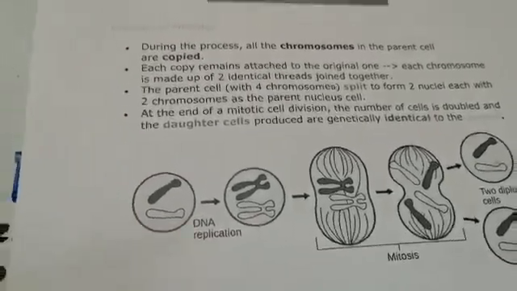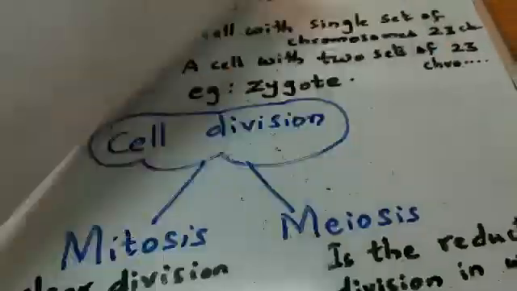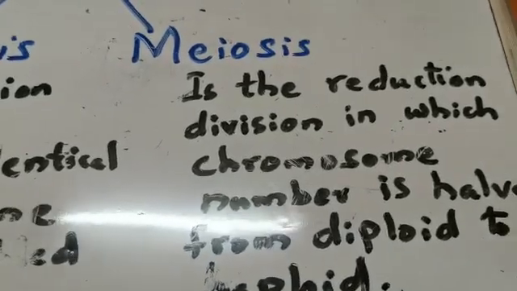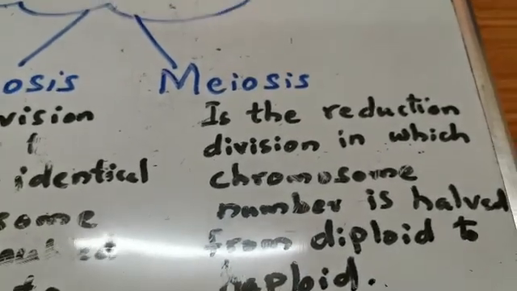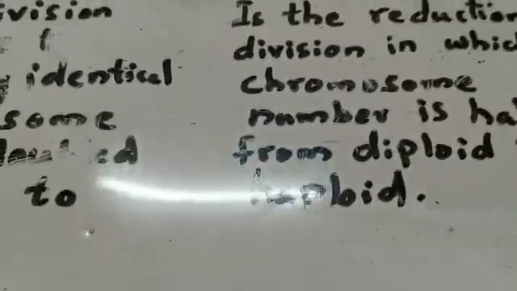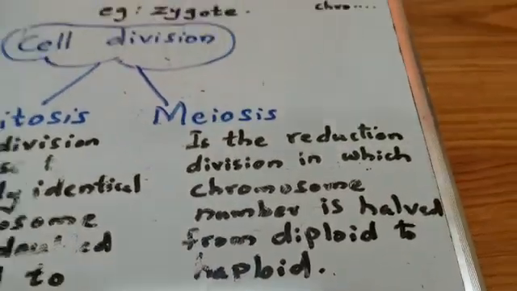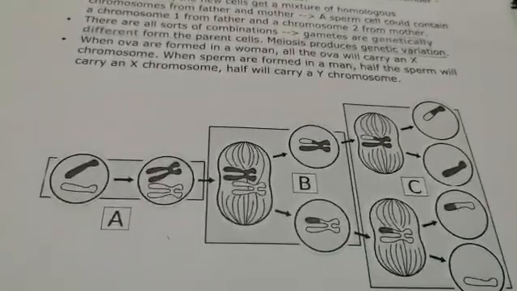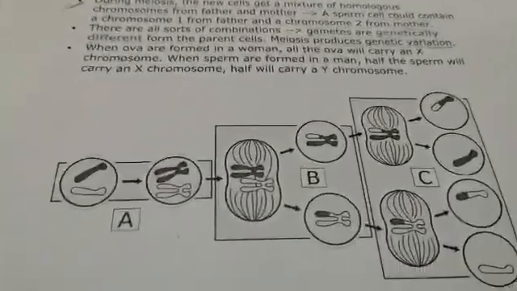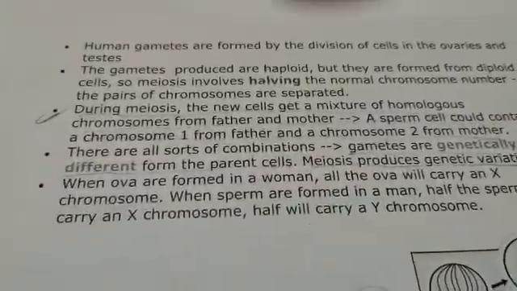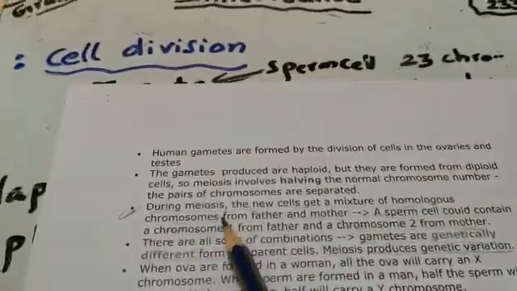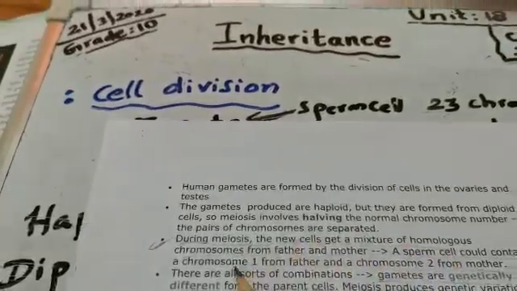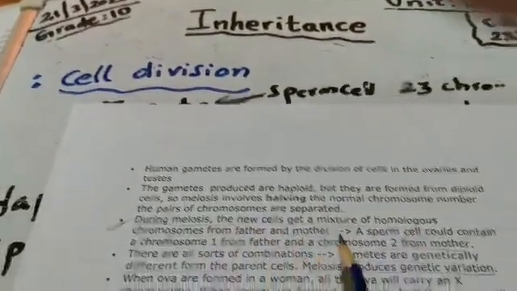Now meiosis, as we said before, is the reduction division in which the chromosome number is halved from diploid to haploid. Here again you can see the diagram of meiosis. During meiosis, the new cells get a mixture of homologous chromosomes from father and mother.